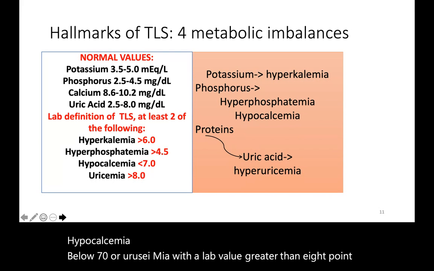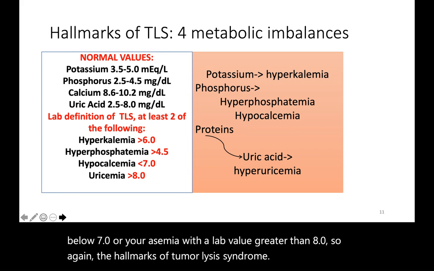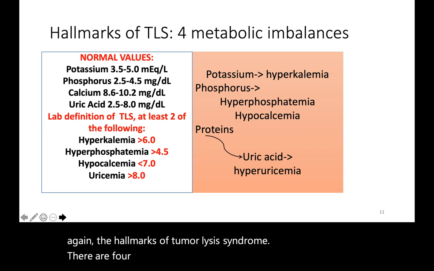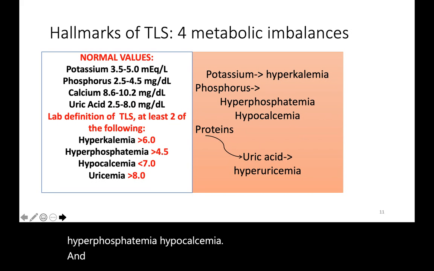So again, the hallmarks of tumor lysis syndrome, there are 4 metabolic imbalances, and these are hyperkalemia, hyperphosphatemia, hypocalcemia, and hyperuricemia.